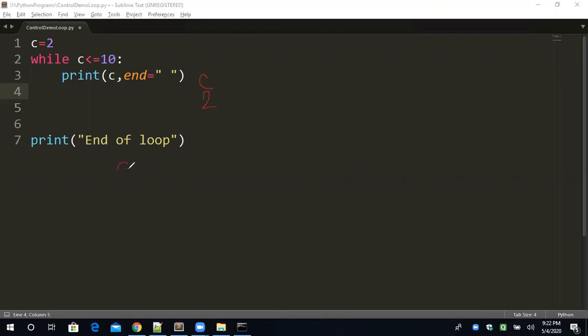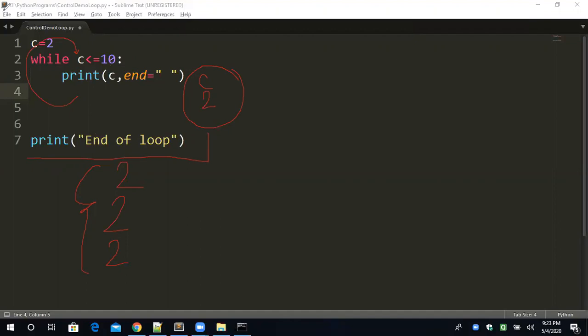Okay, understand. Now there is no increment or decrement statement. Again the control will reach the condition C less than or equal to 10, C is 2 and again less than or equal to 10, again 2 will print. Then there is no increment or decrement statement, the control will go back to the condition, C is 2, 2 is less than or equal to 10. Now you see there are no changes coming in C, and C is always 2. So this loop will never terminate because this condition will never be false. Understand? So such situations are called an infinite loop. So the statement after the loop will never execute or print.